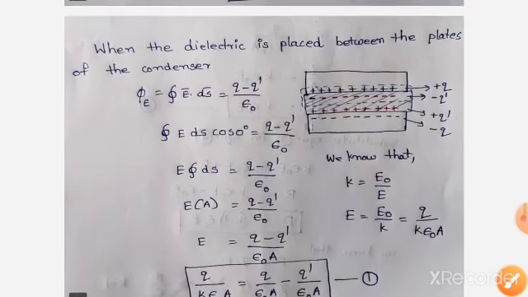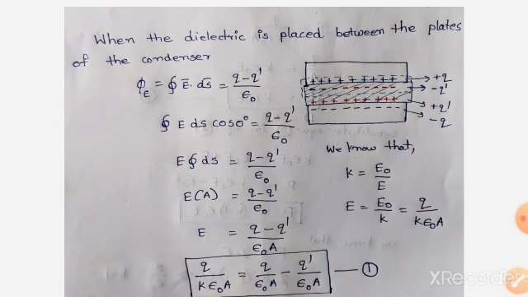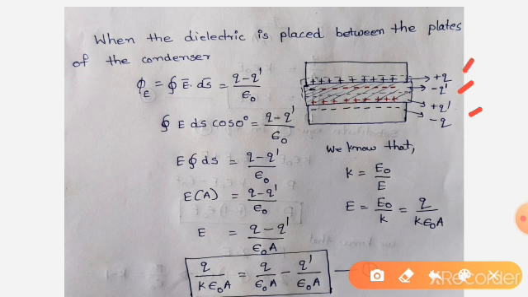After that, when dielectric is placed in between the condenser, what happened? If the dielectric is placed between the plates, due to the electric field, the center of negative charge is separated towards the positive charge and the center of positive charge is moved towards the negative charge. On the surface, induced charges are minus Q prime and plus Q prime. Here on the plates, plus Q and minus Q. We have to determine the electric field in between the plates.